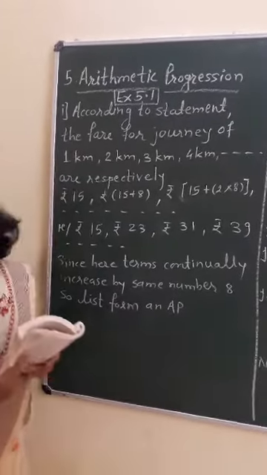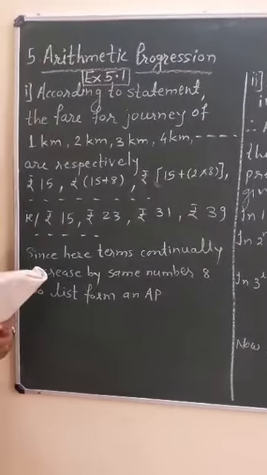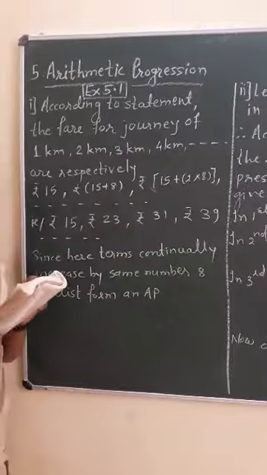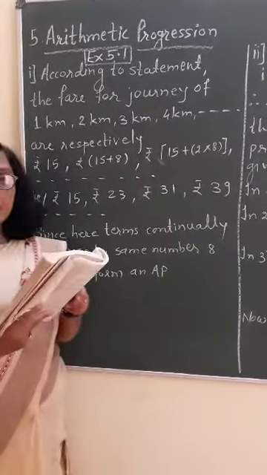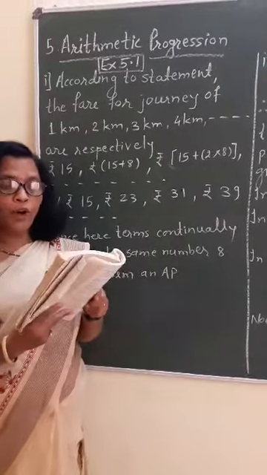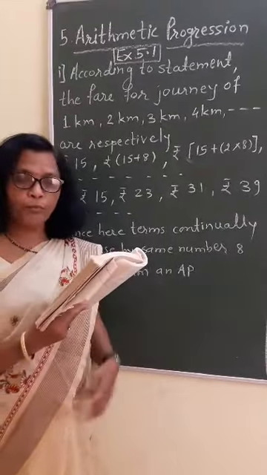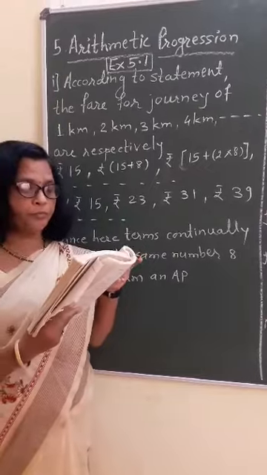But in the first problem they have given a word problem, meaning a given situation. What is the problem? See, in which of the following situations does the list of numbers involved make an arithmetic progression and why?